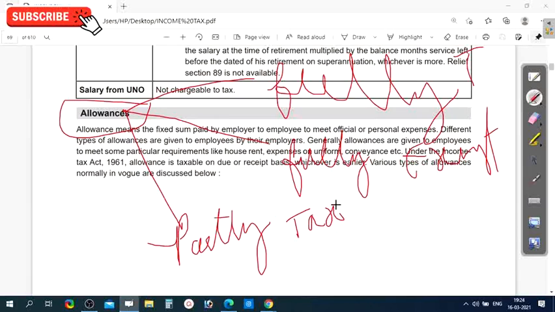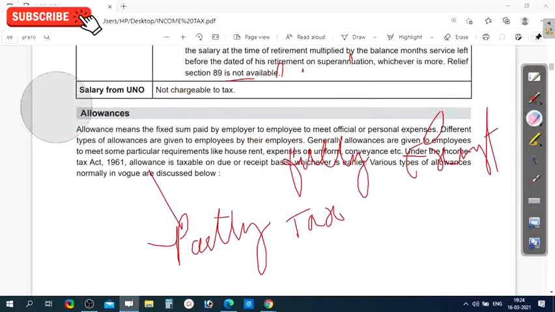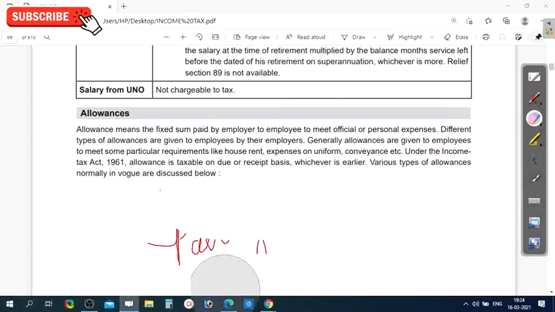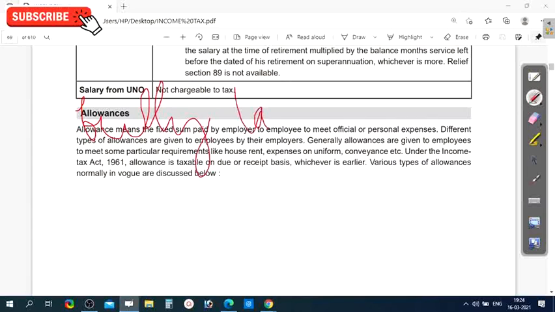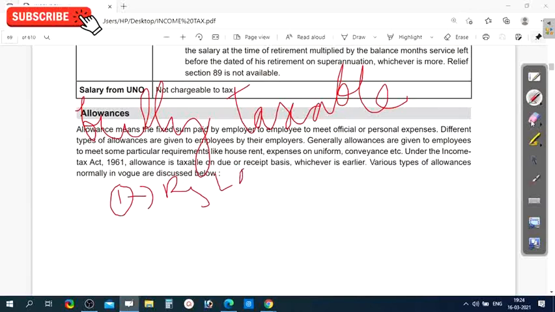Let us see what is meant by allowances fully taxable. There are different types of allowances which are fully taxable. For example, you have received a sum of rupees 10,000 as an allowance.